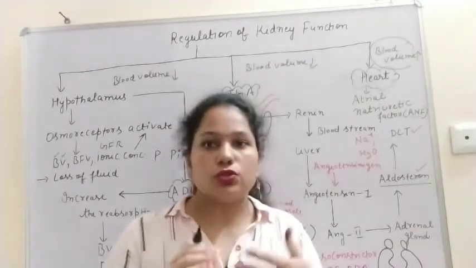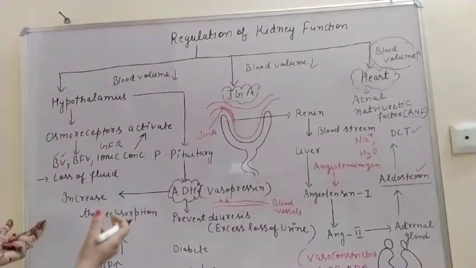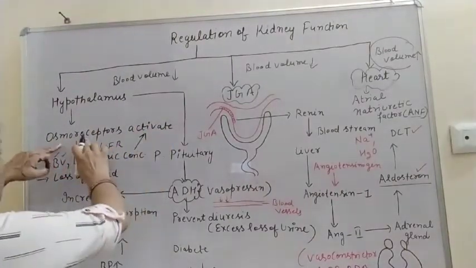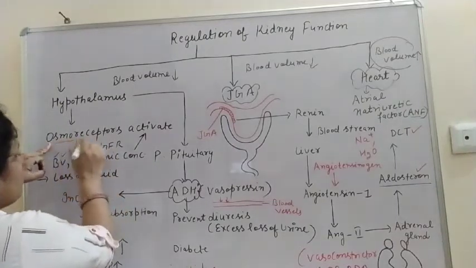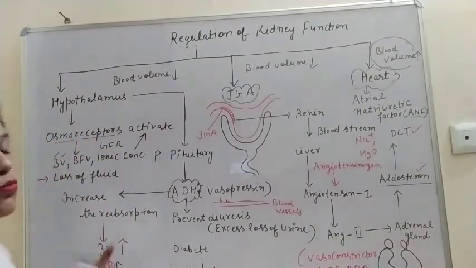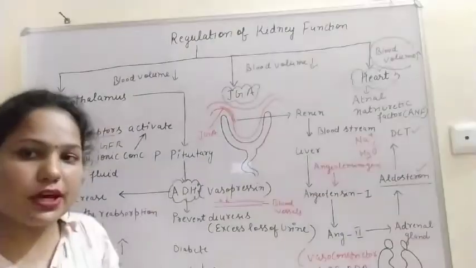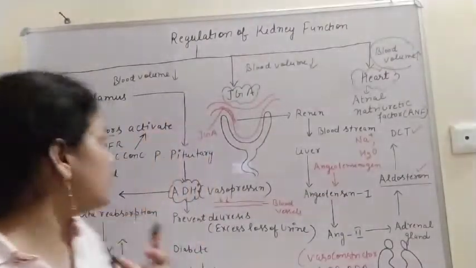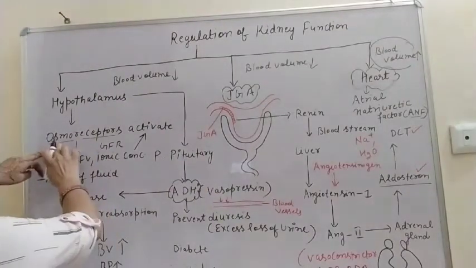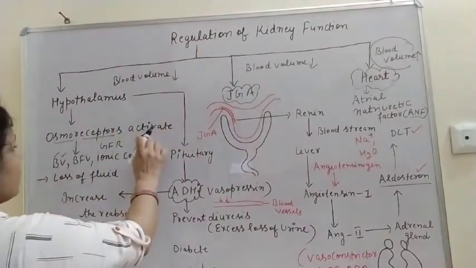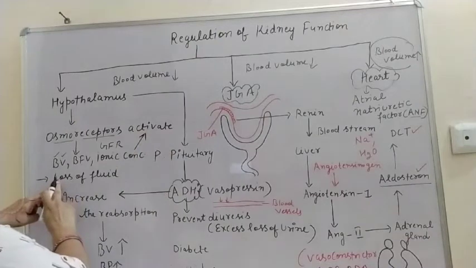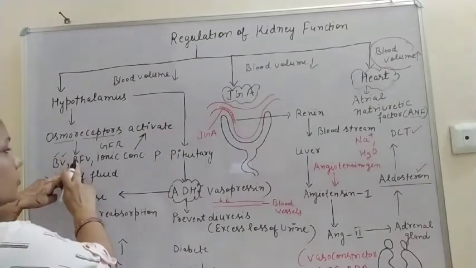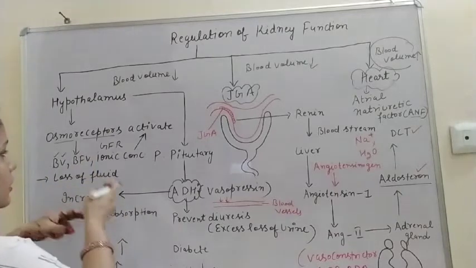Osmoreceptor cells, osmo means osmotic concentration. If there is a change in the osmotic concentration, then these cells are activated, and these cells are activated when there is a loss of fluid, and the blood volume or the body fluid volume decreases.